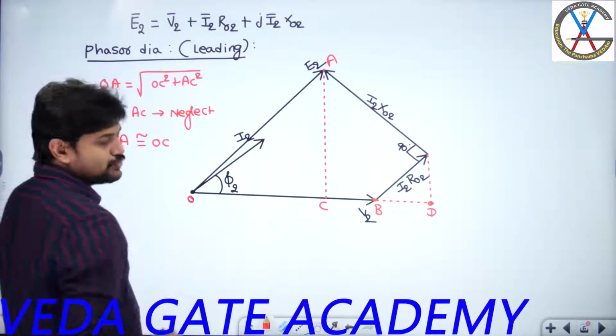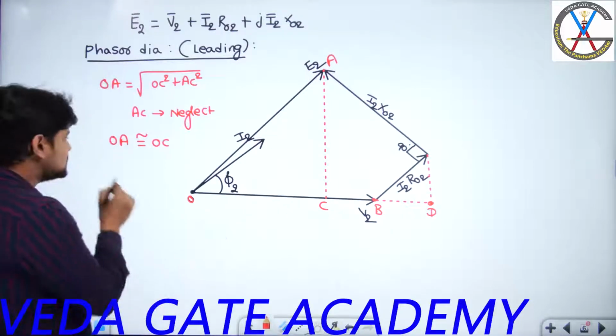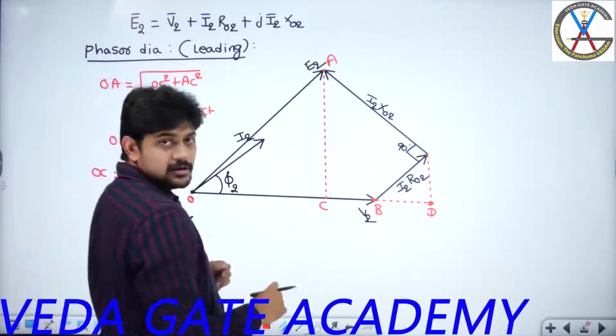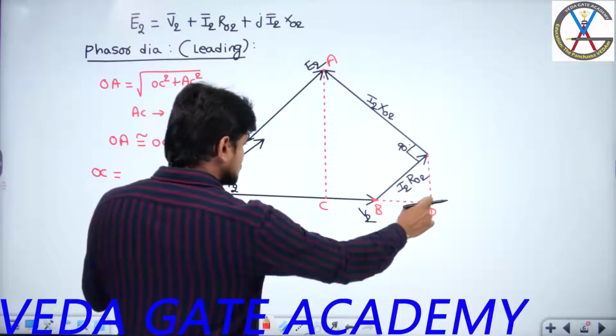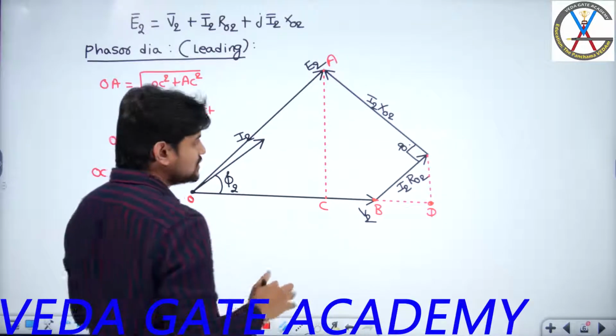Now how to get the length of OC? How to get the value of OC? So from this I can say OC length will be equal to, that means this length will be equal to this length, or else I can say this length plus this length minus this one. Are you following what I am saying?